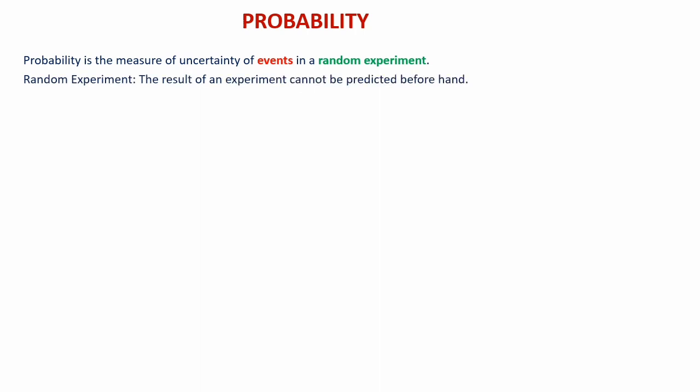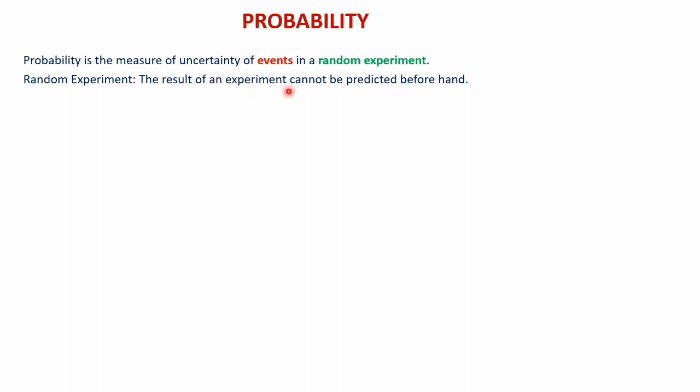First of all, from the chapter probability, let's recall what we have learned so far. Probability is the measure of uncertainty of events in a random experiment. So here we have learned in class 11 that probability is the measure of chance or uncertainty of events in a random experiment. And here there are two terms we must be familiar with, that is random experiment and another one is events. Random experiment means the result of an experiment which cannot be predicted beforehand.